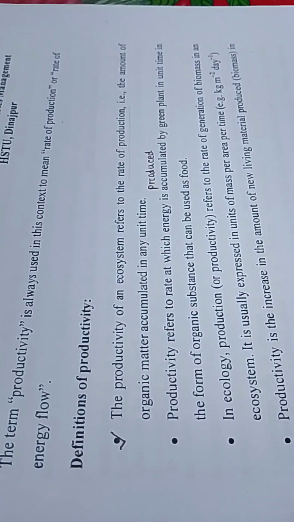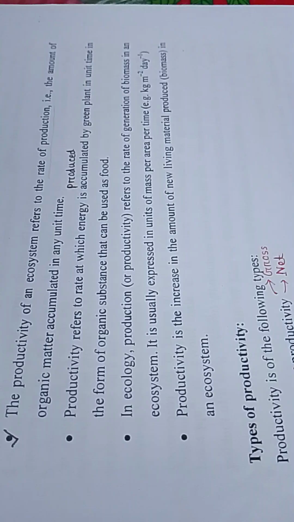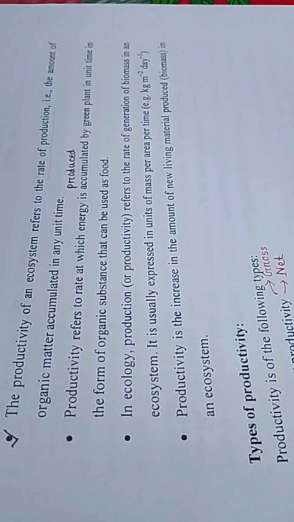Productivity of ecosystem. The term productivity is always used in context to mean rate of production or rate of energy flow. Definition of productivity. The productivity of an ecosystem refers to the rate of production, the amount of organic matter accumulated in any unit time. Productivity refers to the rate at which energy is accumulated or produced by green plants in unit time in the form of organic substance that can be used as food.